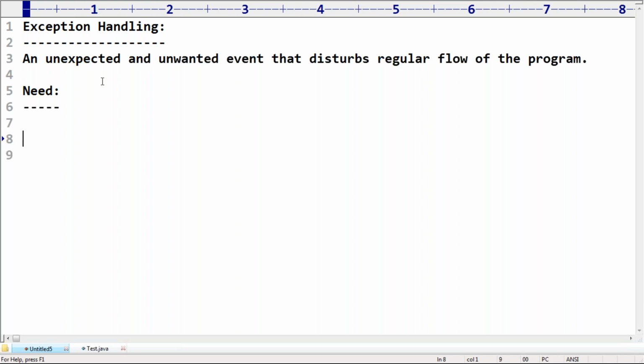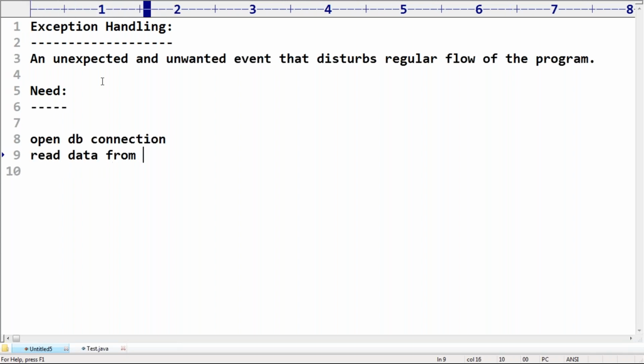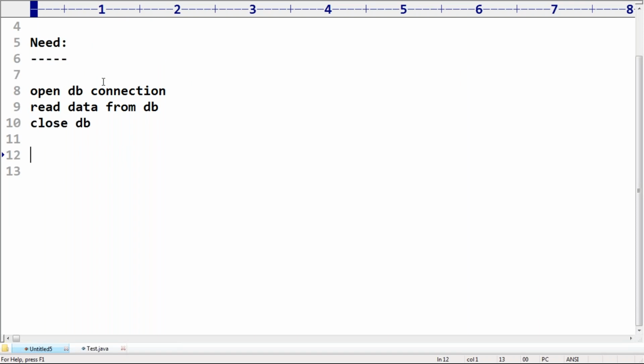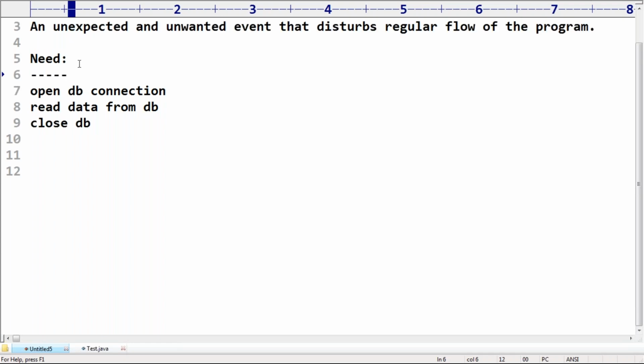Even suppose I'm trying to open a DB connection. Next, read the data from DB. Next, close DB. Like this I'm taking: open DB connection, read the data from the database, close DB. Now just observe very carefully, sir.